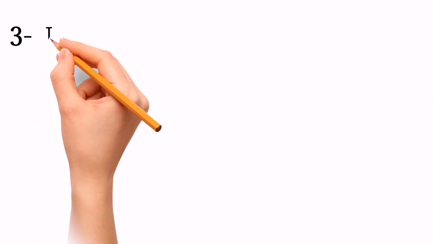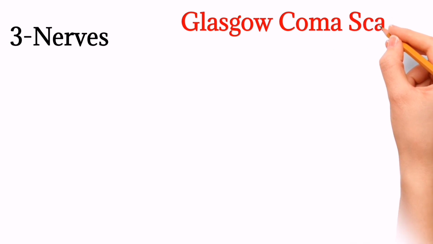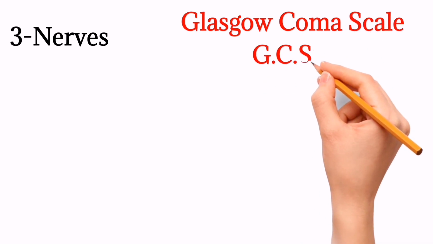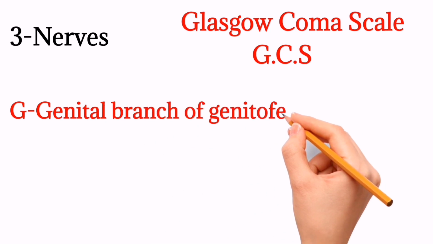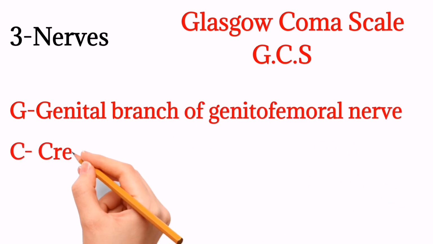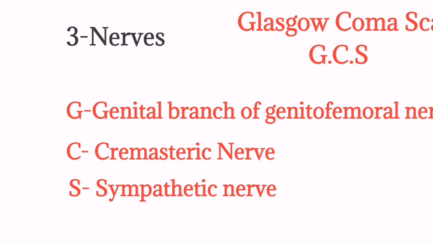For 3 nerves, remember Glasgow Coma Scale, shortly GCS, where G is for the genital branch of the genitofemoral nerve, C is for cremasteric nerve, and S is for sympathetic nerve.